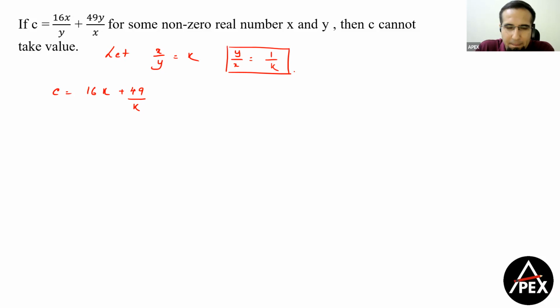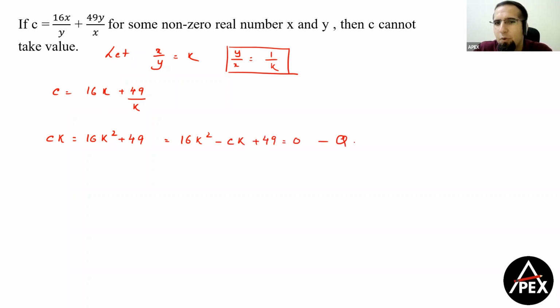ठीक है, तो अगर मैं अभी इसको सिंप्लीफाई करूंगा तो आई गेट सी के, एलसीएम लेके हम क्रॉस मल्टीप्लाई कर लिए, which is equal to 16k square plus 49. Or if I transpose this equation, I get 16k square minus ck plus 49 is equal to 0. अब ये एक quadratic equation बन गया in k. अब k का वैल्यू क्या है? k का वैल्यू है x and y. Now the question clearly says x and y are real.